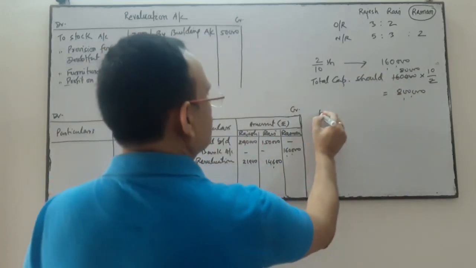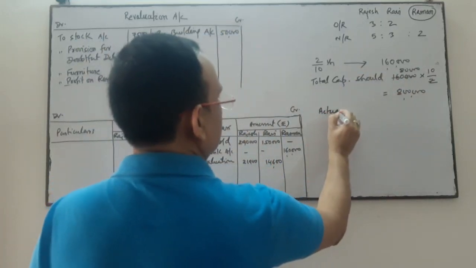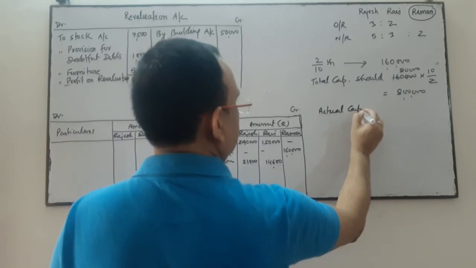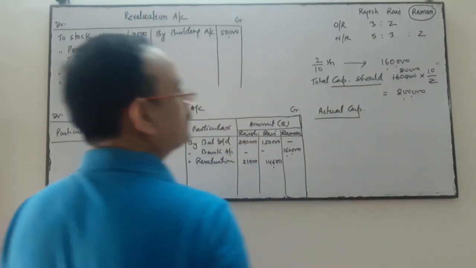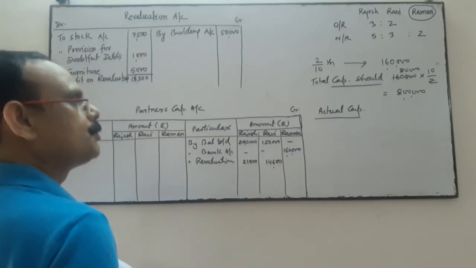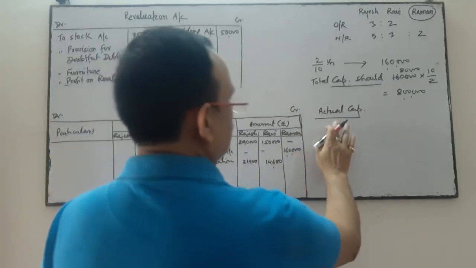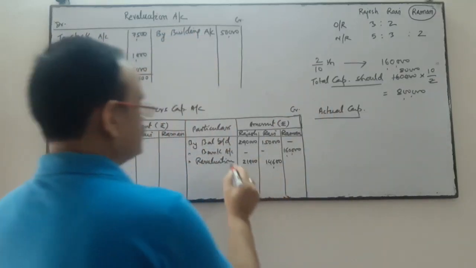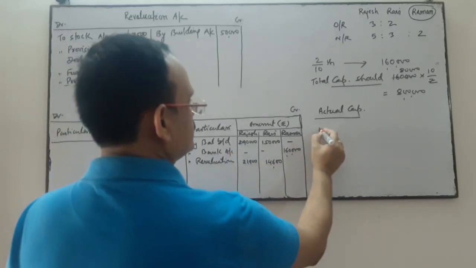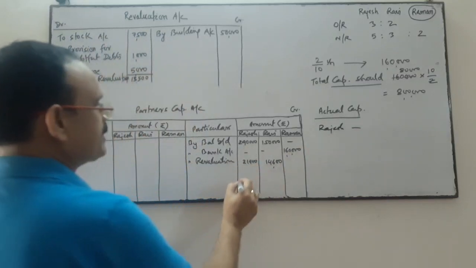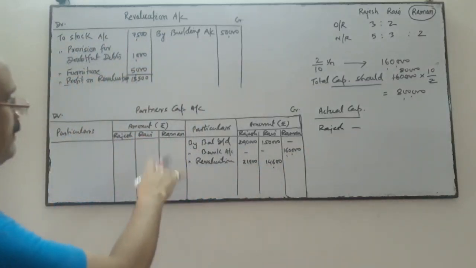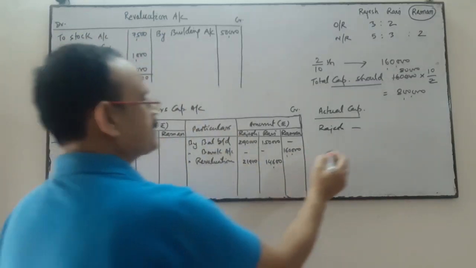But what is the actual capital? I want to see the actual capital. This is the capital that should be. Total capital should be this, and the actual capital is, you come to the Rajesh. Rajesh capital account, there is no posting in the debit side, so I'll do the total of this side.